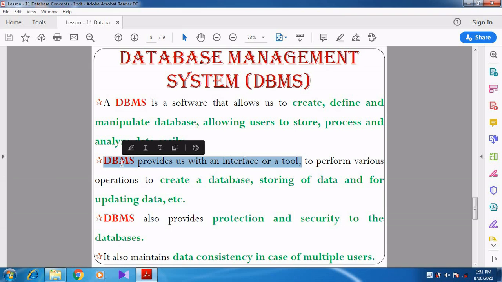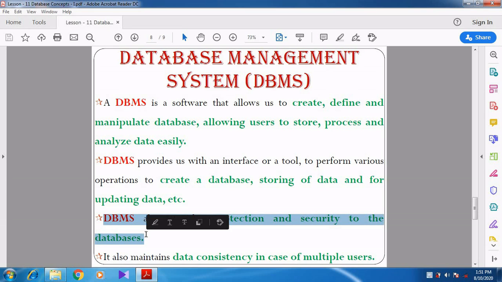So it is an interface, right, in between the user and the database. DBMS is an interface between the user and the database, right. DBMS also provides protection and security to the database. So the database will be well secured with the help of DBMS software.